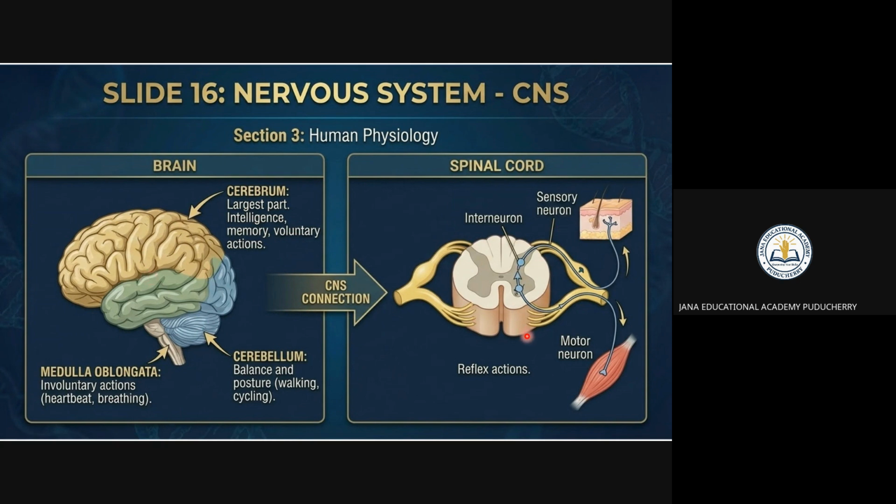When we come to the spinal cord, it is connected near the neckline. There is a motor neuron, and we have a sensory neuron, and an interneuron will be there, right? Then the reflex action will be taken. That is the CNS action, the central nervous system. How is it connected to the central nervous system? The cerebellum and medulla oblongata connect to the central nervous system, that is nothing but the spinal cord. So it is a very important organ for the human. So you have to remember this one.